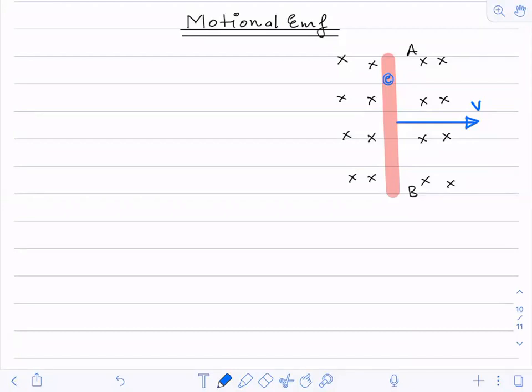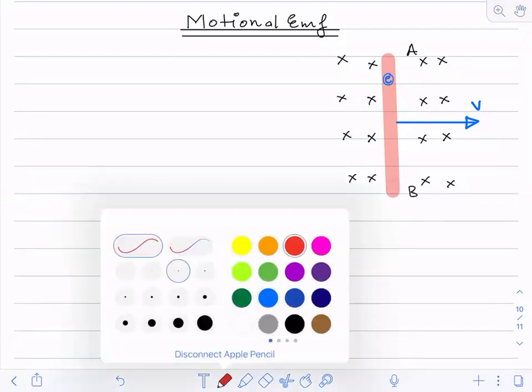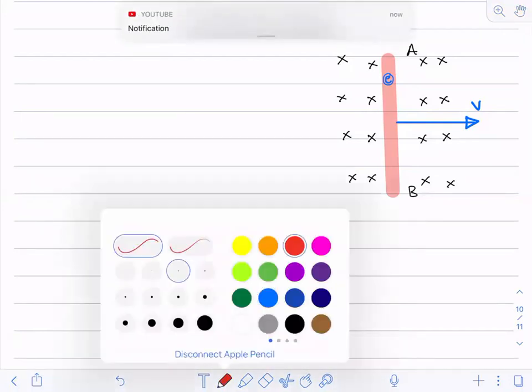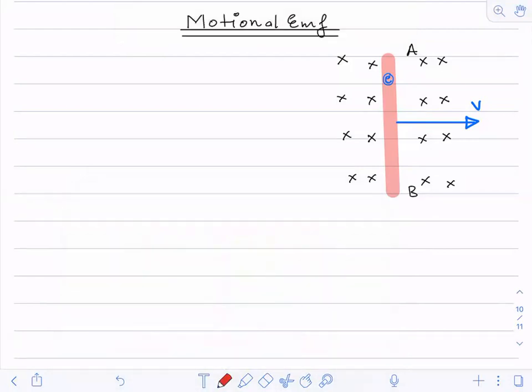So for a proton, it will be upward. For an electron, it will be downward. So this electron will have a magnetic force in the downward direction. So this electron will move in the downward direction. I'm writing it over here. So this is my electron.